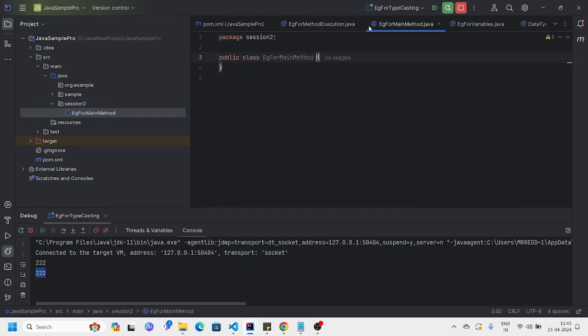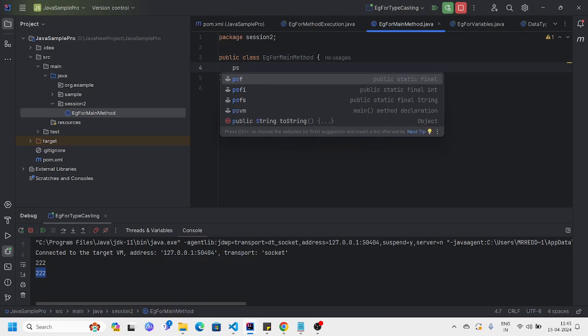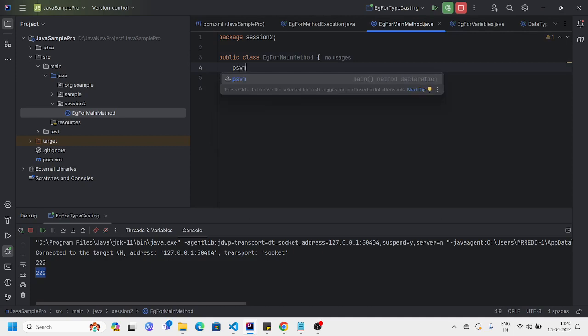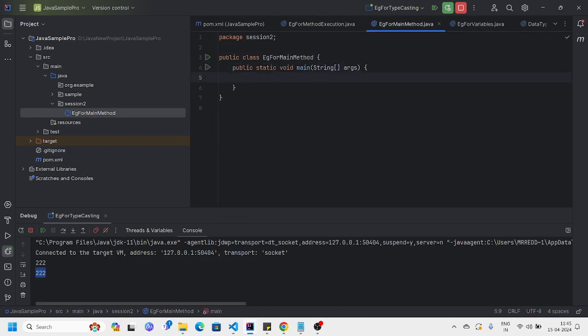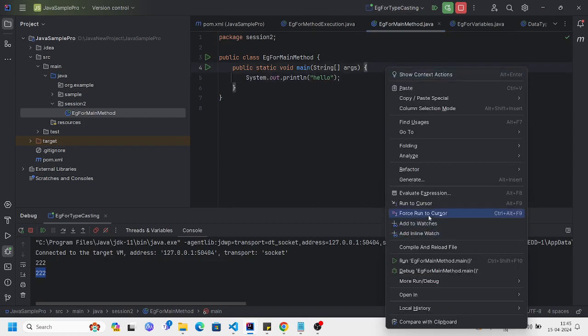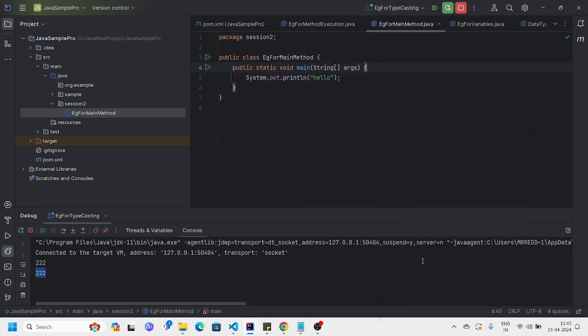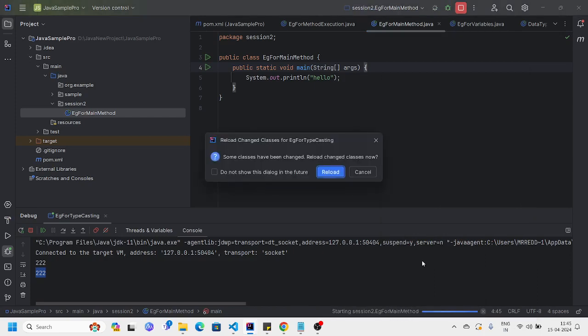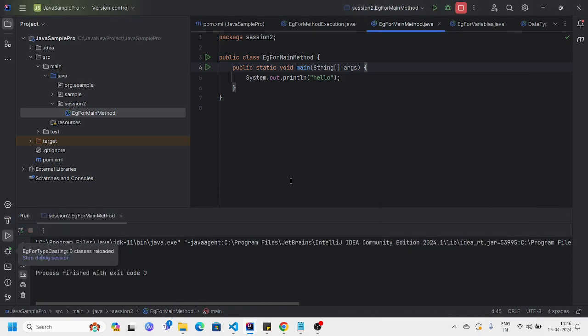I created the class. Let me create the main method. Now we can execute this main method without any issue. You can see here the message has been printed.